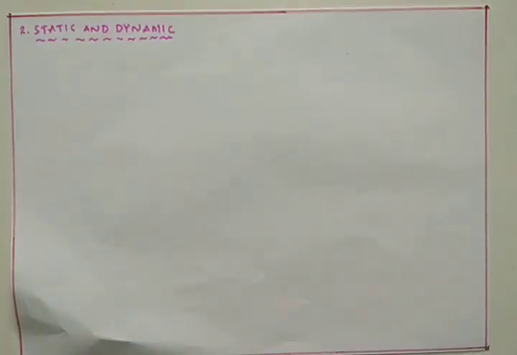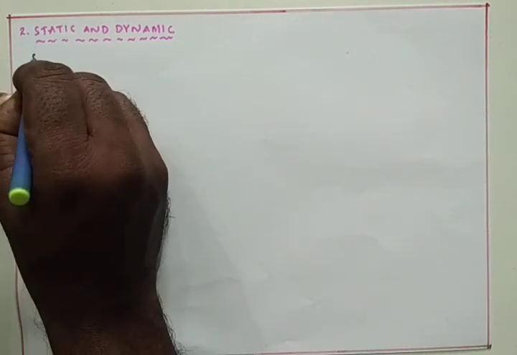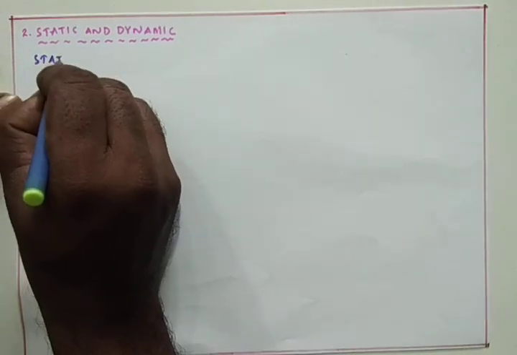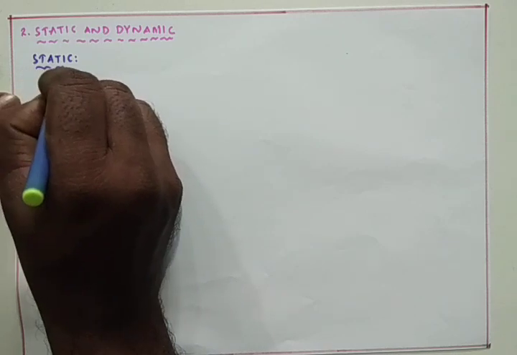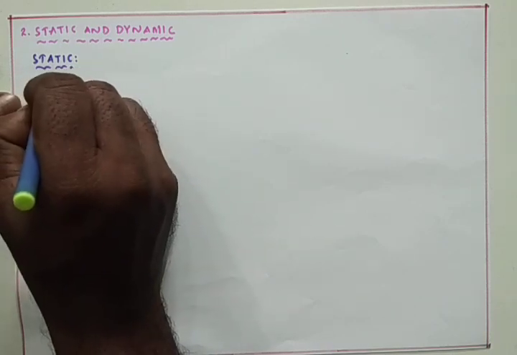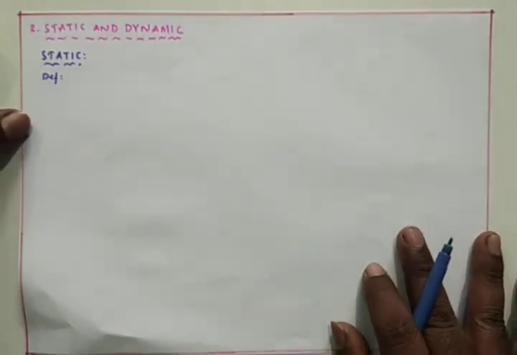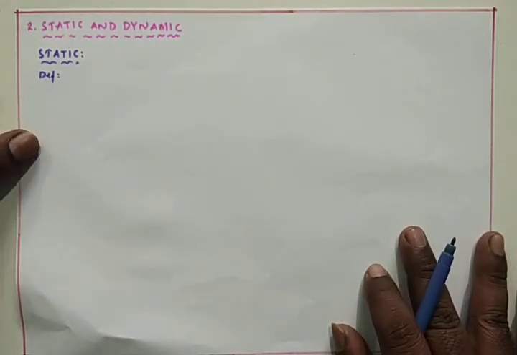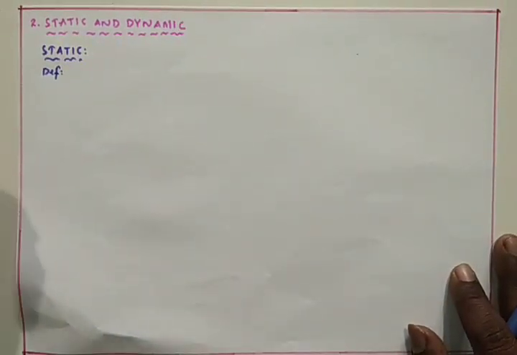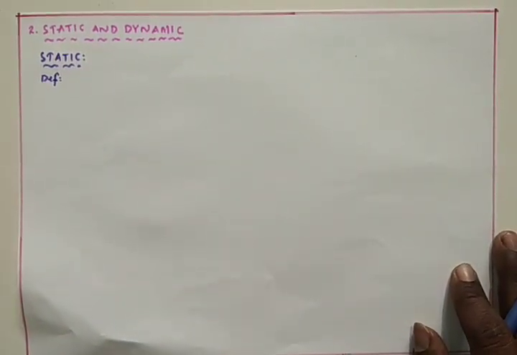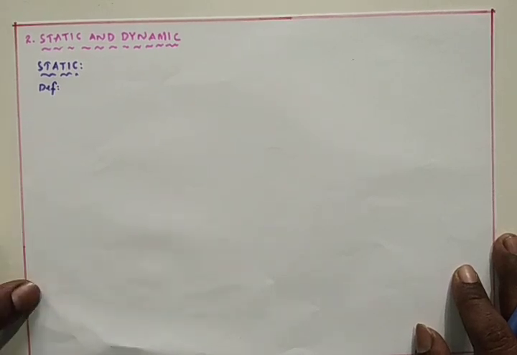First I am going with the definition of the static system. Definition: if a system output or response is purely dependent on the present input signals only, then that system is named as a static system.